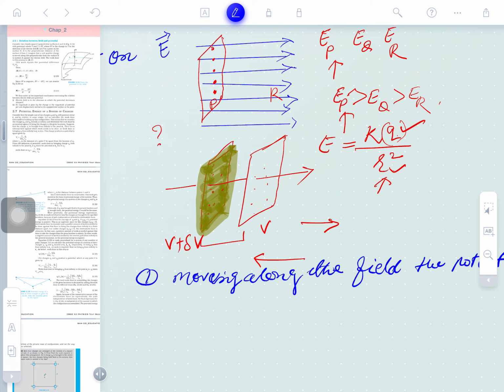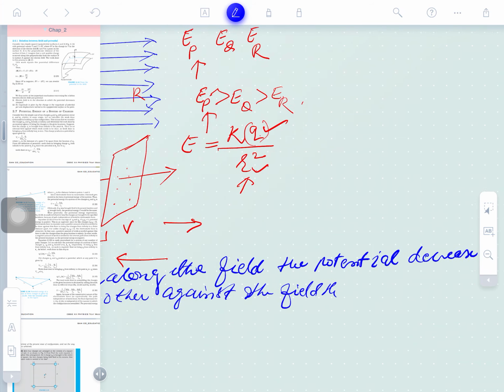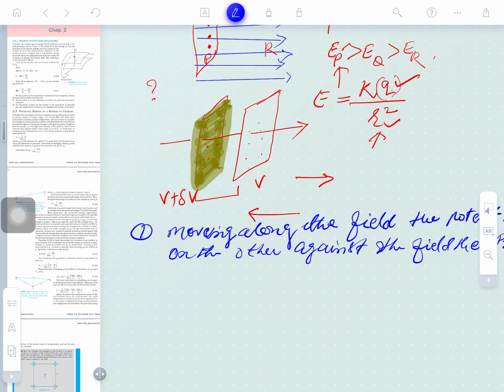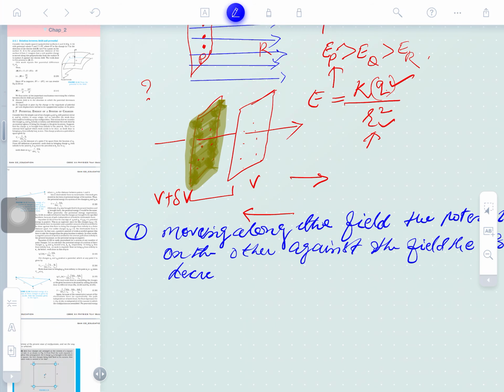On the other hand, against the field, the potential will increase. This is that here. Why this happens?